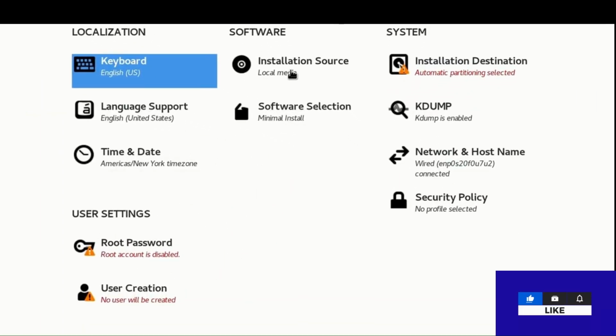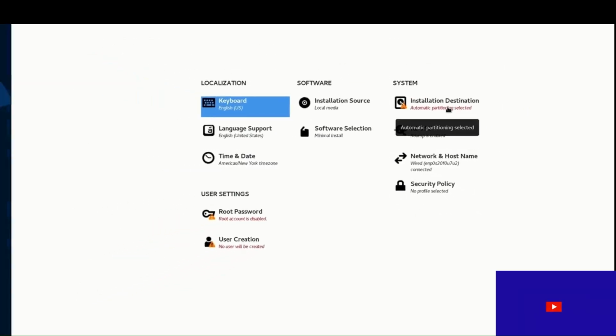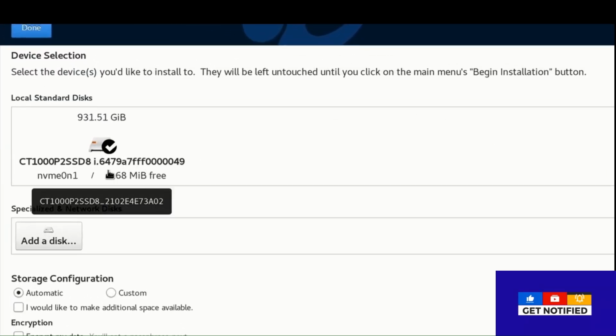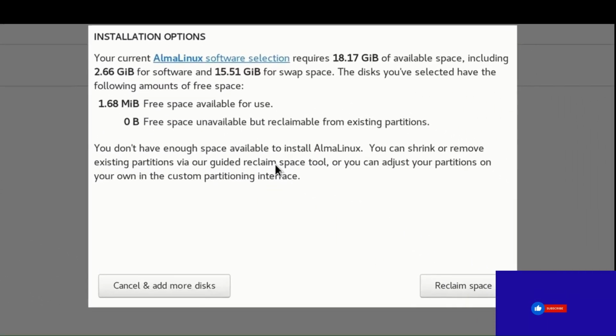Localization, software, system, installation source, local media, and here you can see language support is there, English United States. I just selected installation destination. Now we have to give the path, the destination, specialized and network disk, add a disk, storage configuration, automatic, custom. I would like to make additional space available. Encryption, here we can see GB, okay, done.